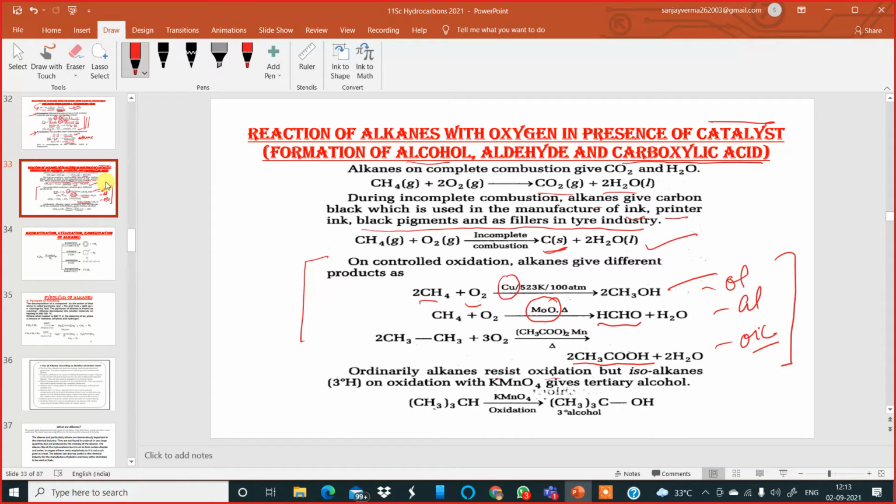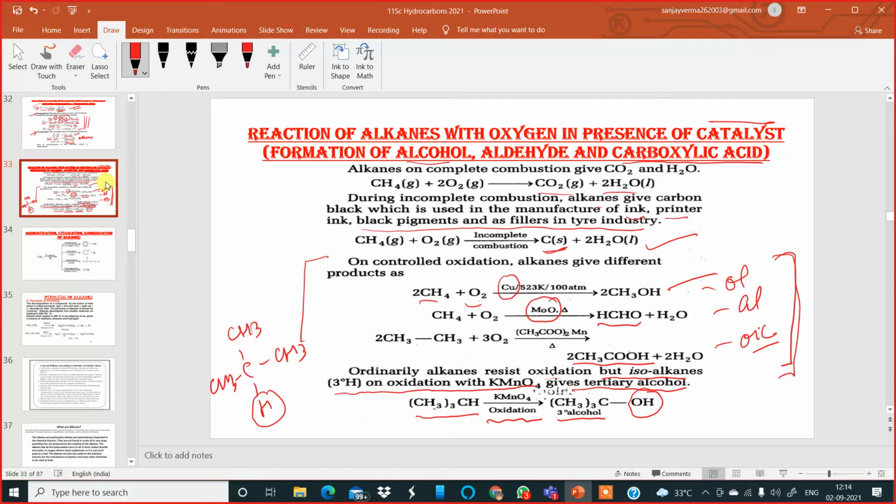Now, ordinarily alkanes resist oxidation, but isoalkanes with a 3-degree hydrogen, on oxidation with potassium permanganate, give a tertiary alcohol. If you react a tertiary alkane, for example CH with CH3, CH3 and CH3 attached, this is a tertiary alkane. If it is reacted with potassium permanganate, which is an oxidizing agent, this H gets replaced by the OH group of an alcohol to give a 3-degree alcohol. So these reactions are important.